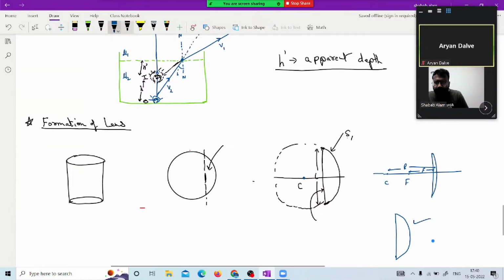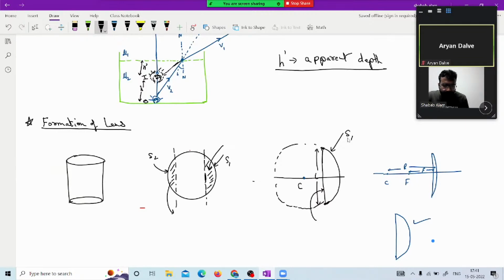Now we are cutting another part from another or from the same sphere only. Suppose I cut this part as well. So this will be the surface number 2, as this was surface number 1. So that joined with this will give you the bifocal lens. Bifocal means two focus will be there, because we have two curvatures, S2, S1. In your syllabus part, S1 and S2 will be identical. They will have the same radius, same focus. I'm talking about till class 10th.